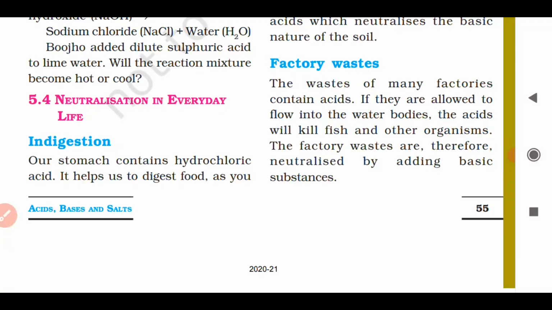So today in this video we will be discussing neutralization in everyday life, which is the last topic of the chapter acids, bases and salts. So let's begin then. In the last video we have discussed the neutralization reaction,